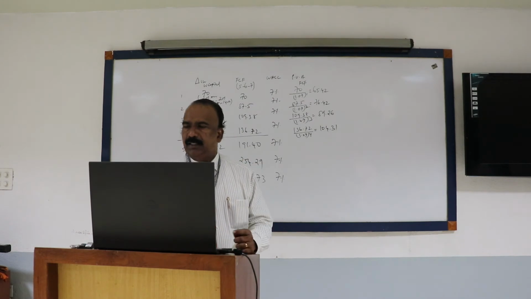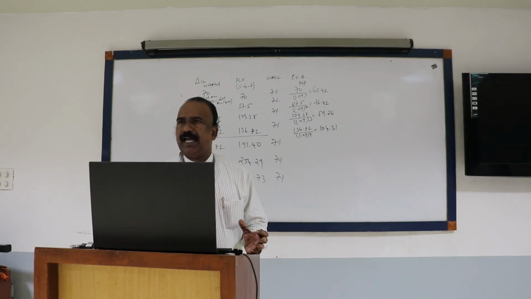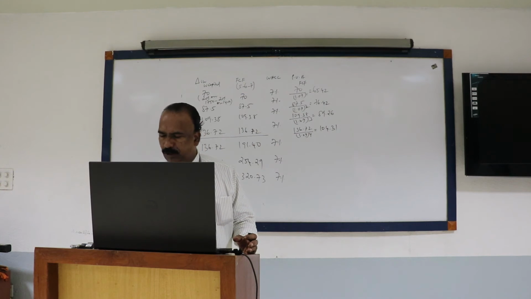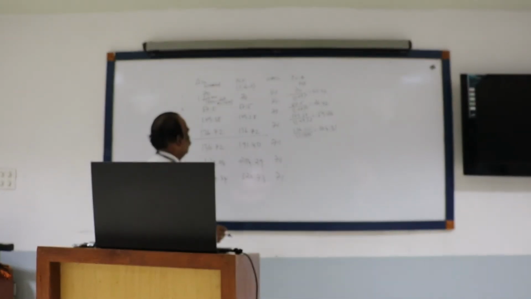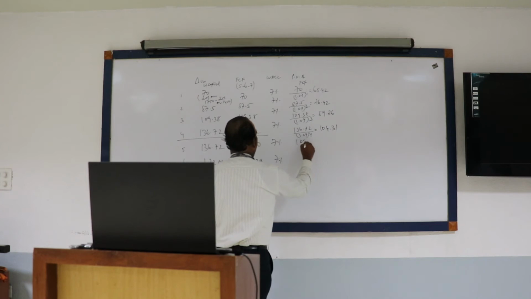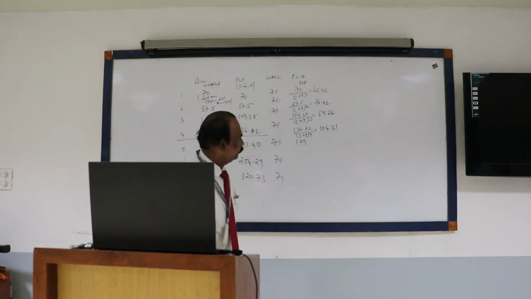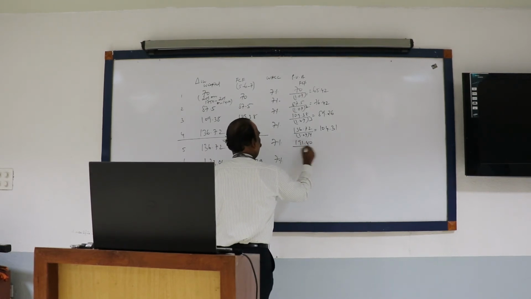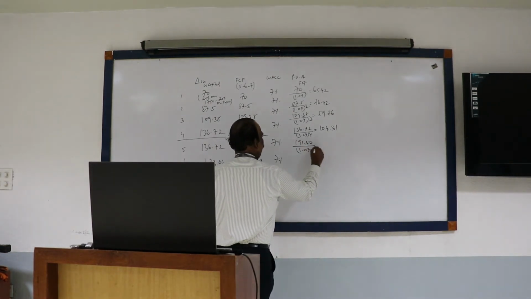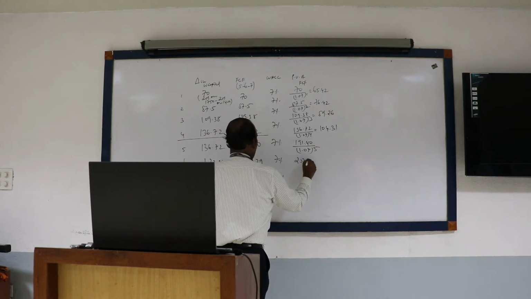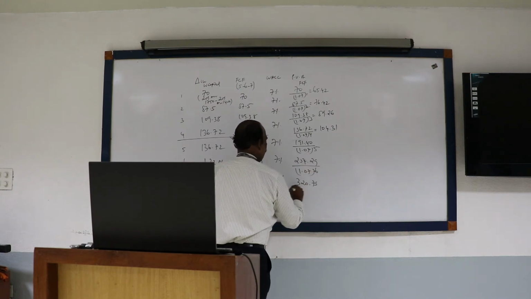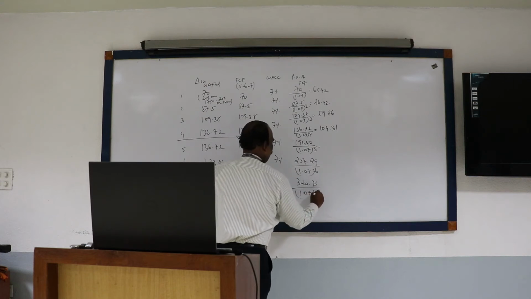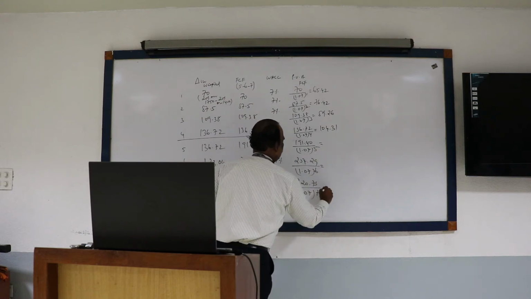That is called the present value, I mean the value of the high growth period. Okay. Then go to the second one, fifth year. That is 191.40 divided by 1.07 power 5. 254.29 divided by 1.07 power 6. 320.73 divided by 1.07 power 7. That is for the transition period.